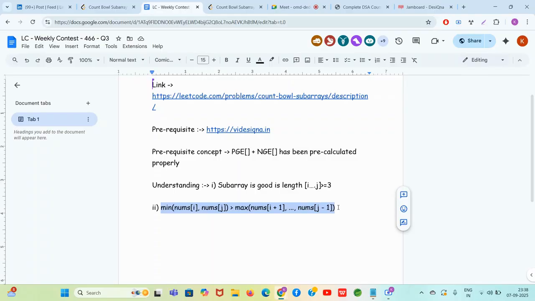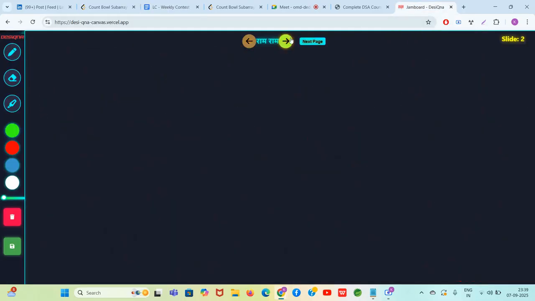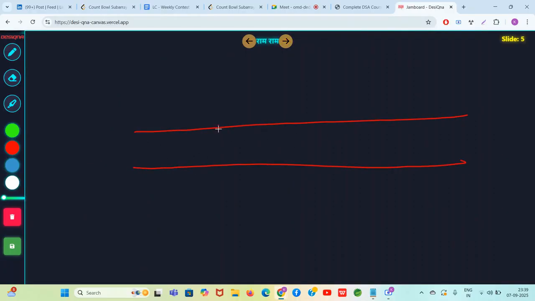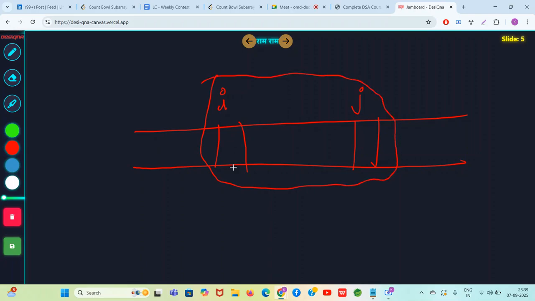So if I try to explain the meaning, the brute force solution is obviously clear to you, right? In this session, I'm not going to explain what a subarray is. This is for intermediate level coders. The people who do not know subarrays can go and do my beginner level course. So this subarray from I to j is valid when the minimum of the ith element and the jth element is still greater than the max of the middle elements.